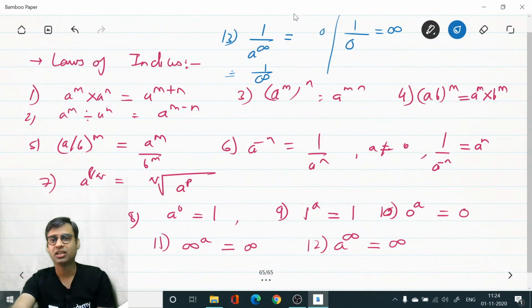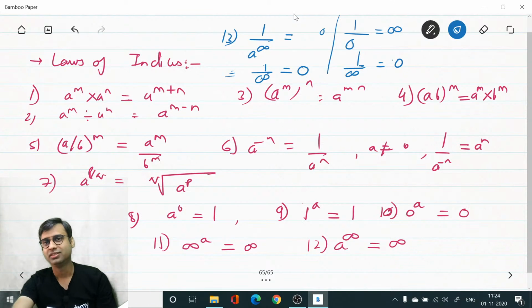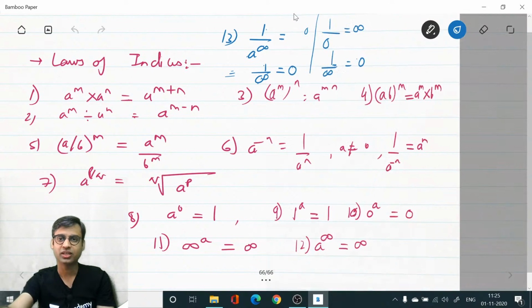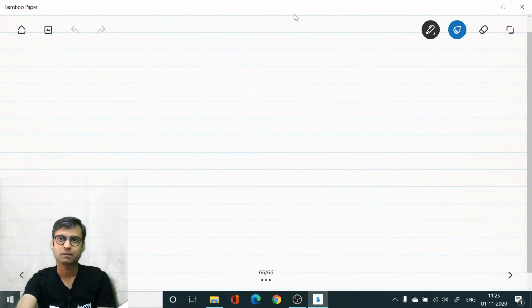If 1 upon 0 is infinity, then 1 upon infinity will always be equal to 0. Understood? Okay, so 1 upon a power infinity is equal to 0. Got the answer?